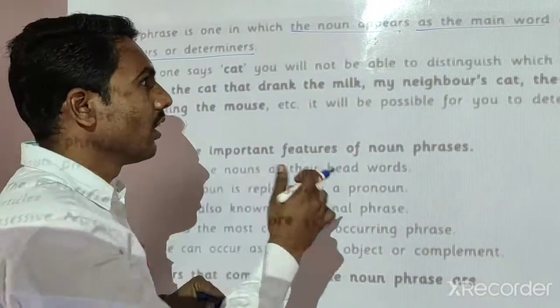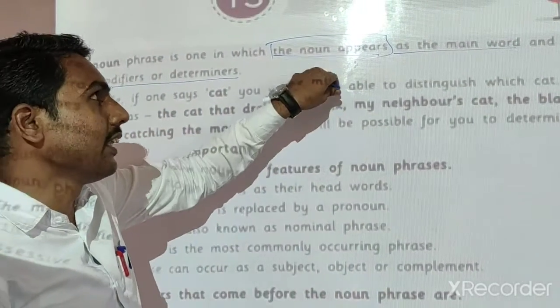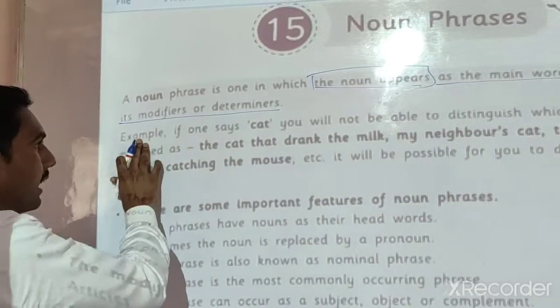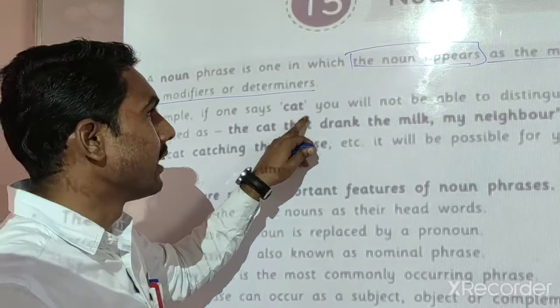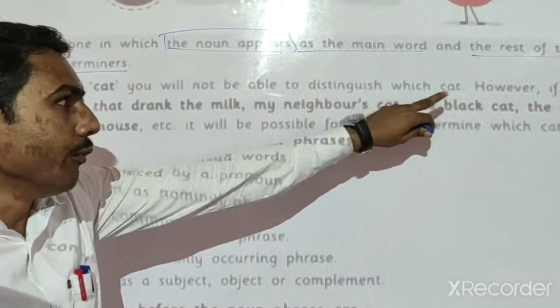The main word or keyword is a noun, so that part is called a noun phrase. For example, if we say cat, you will not be able to distinguish which cat.